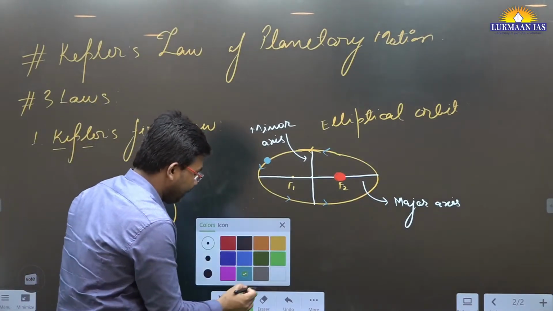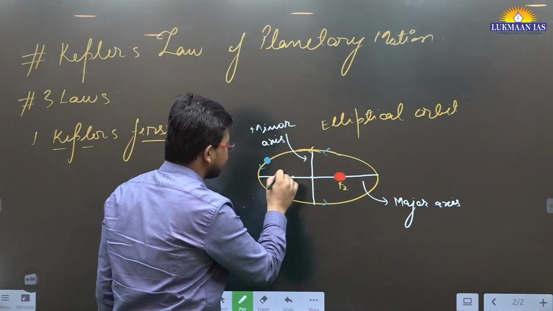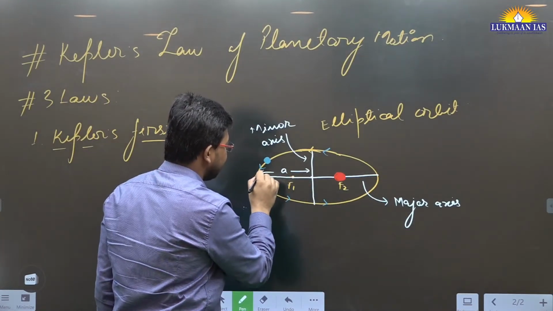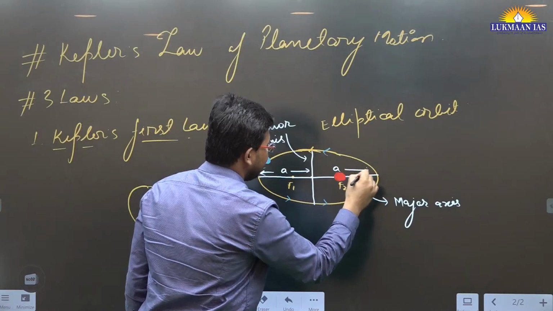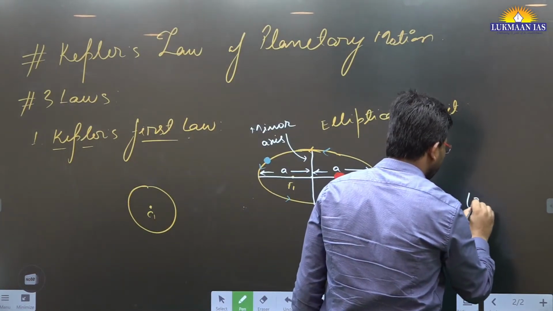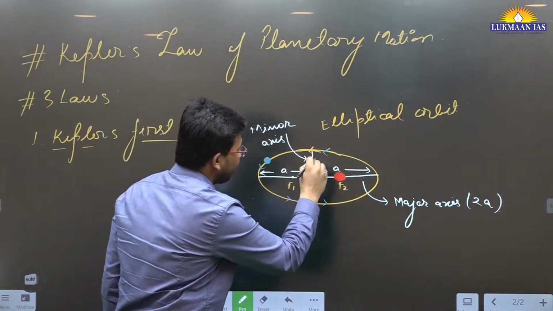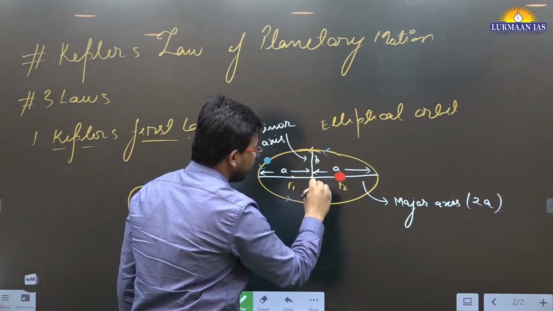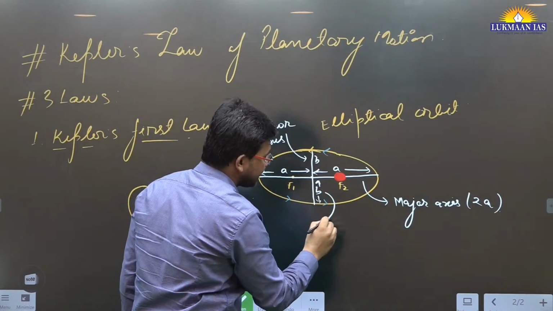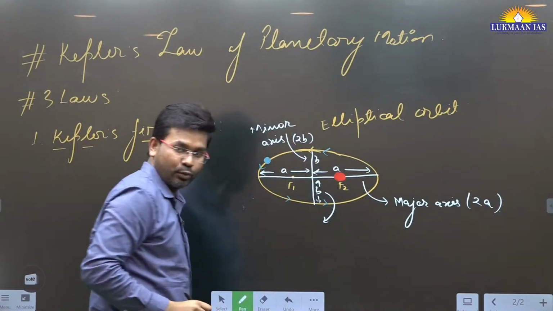If I draw some parameters, for example, from here to here, let's say this is distance A, this is distance again A. So the major axis has a length of 2A. And if I talk about this B, this is the minor axis. This minor axis has a length of 2B.